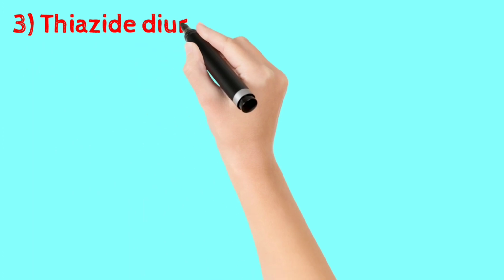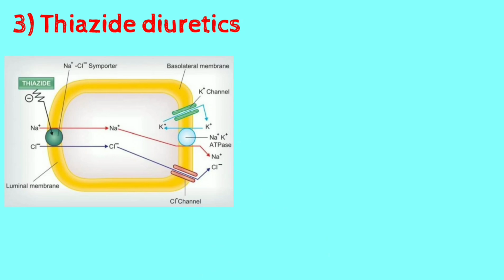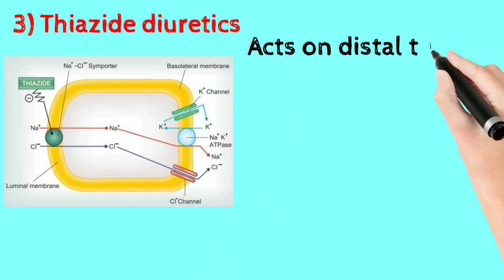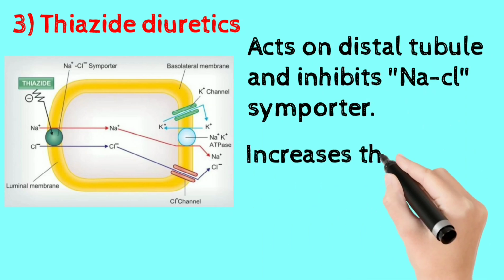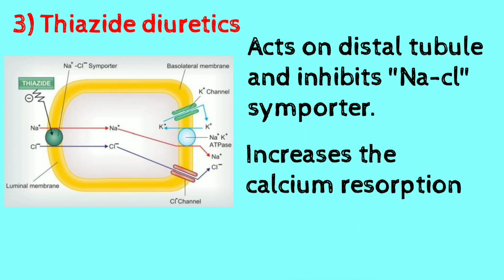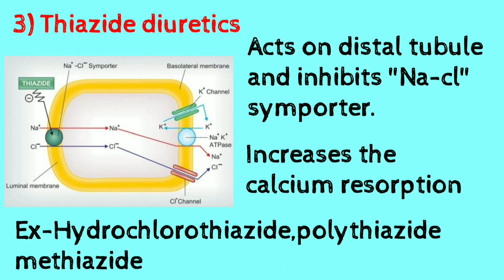The next group of drugs are thiazide diuretics. Thiazides act by blocking the sodium and chlorine channels in the DCT, that is the distal convoluted tubule. When these channels are blocked, there will be no absorption of sodium and hence there will be natriuresis and diuresis. Thiazides also improve the levels of calcium in the blood. It absorbs the calcium from the urine. The most common drugs include hydrochlorothiazide, polythiazide and methiazide.